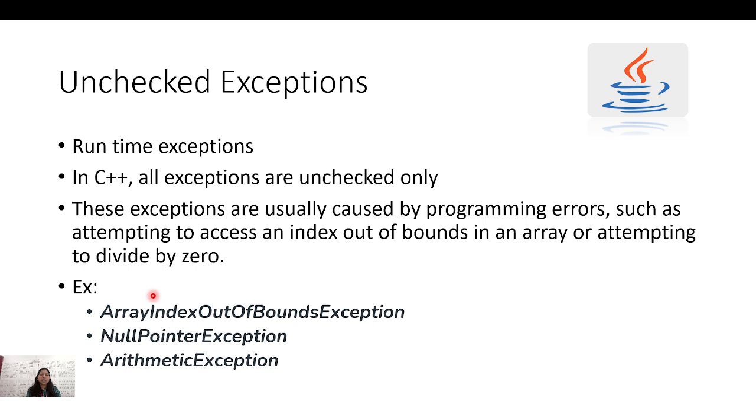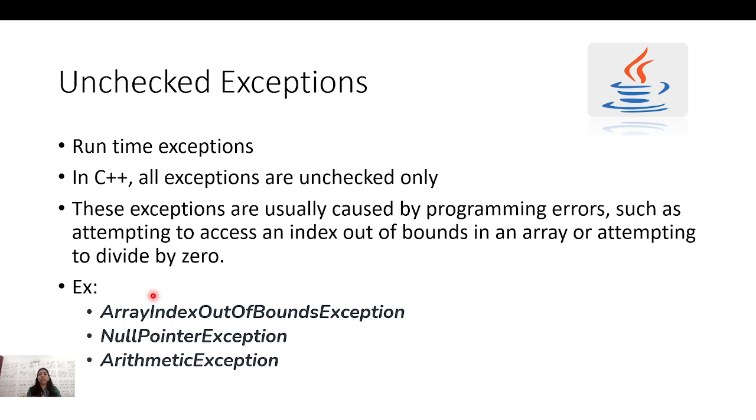So in C++, all the exceptions are unchecked exceptions by default, or you can say that they are only unchecked. But in Java, I can have the checked exceptions, unchecked, and the errors. So these unchecked exceptions are usually caused by programming errors, such as attempting to access an index out of bound. If suppose I am having an array of size 5, and I am referring to the eighth element in that array, so that is the unchecked exception, right?